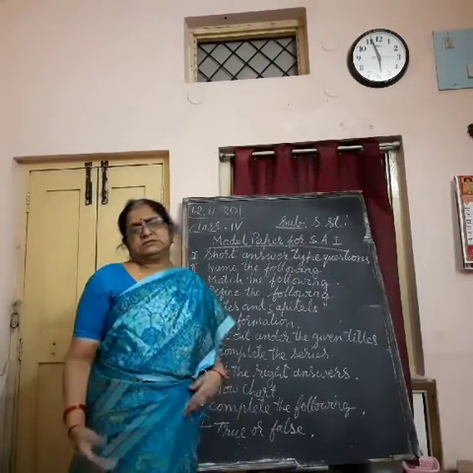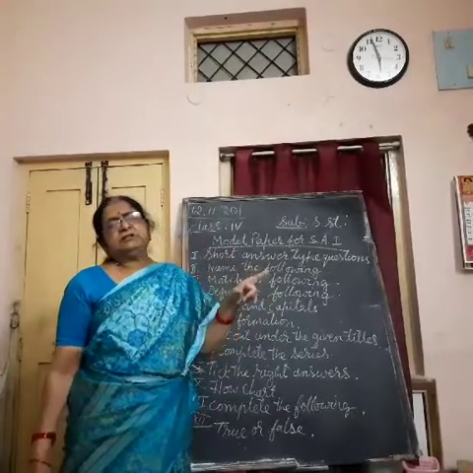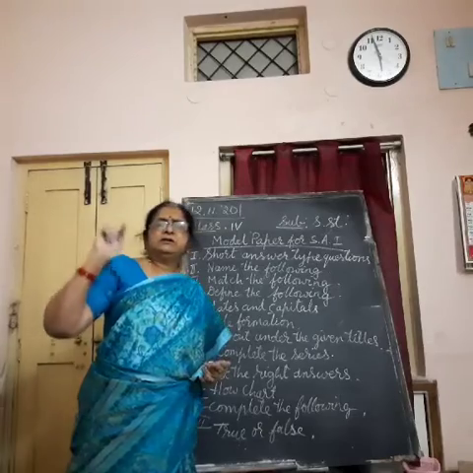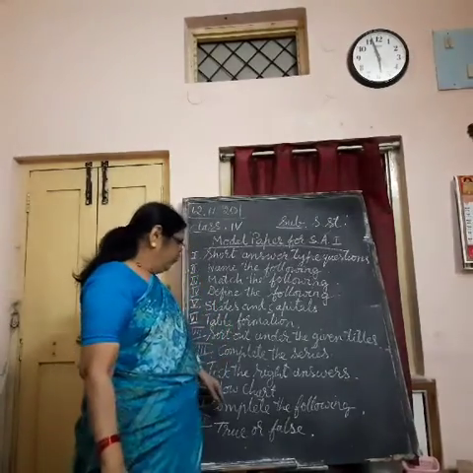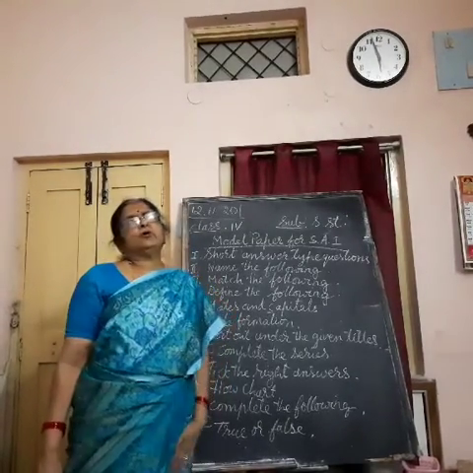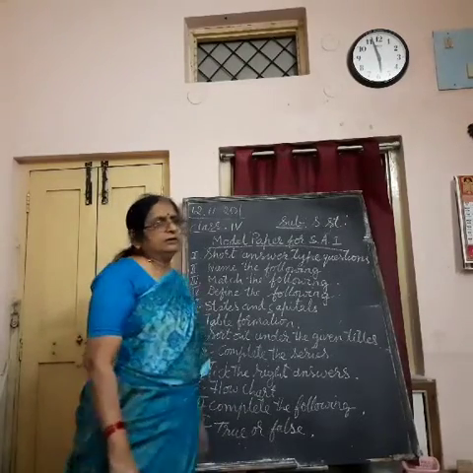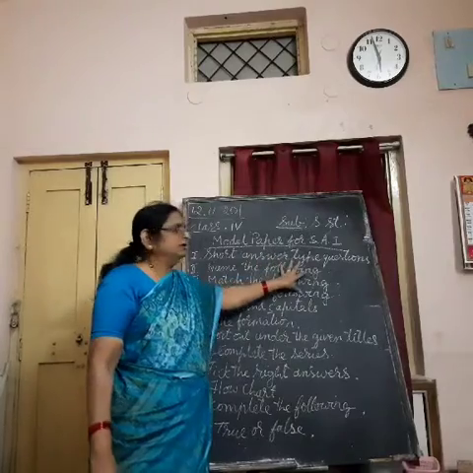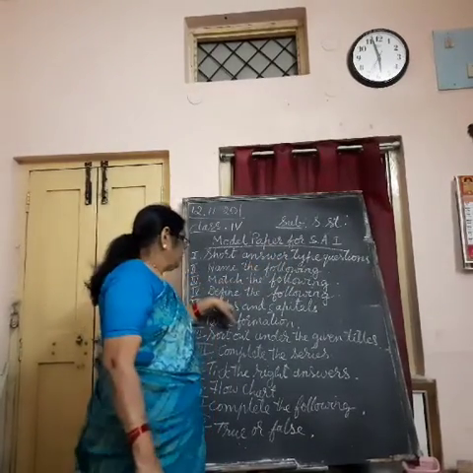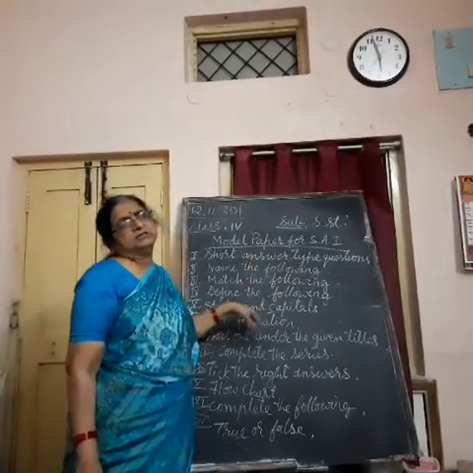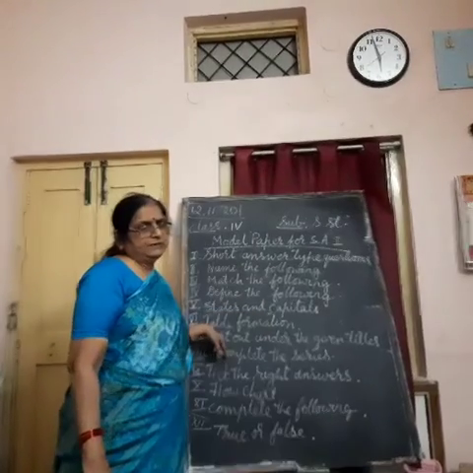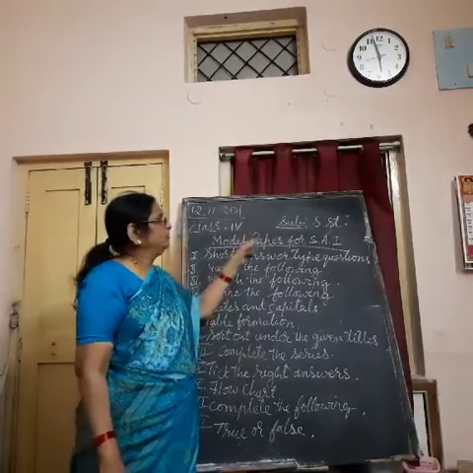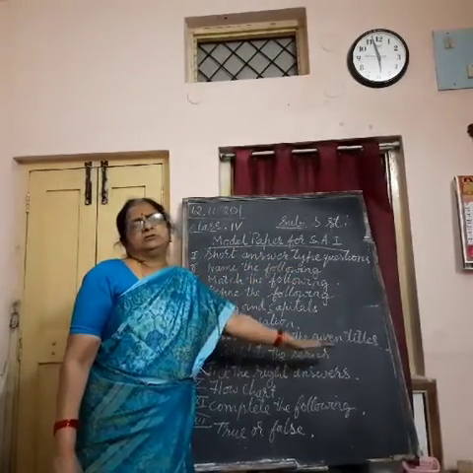Tick the right answers. I will write the dash, fill in the blanks, give 2 answers. One will be right, one will be wrong. You tick the right answer. Flow chart we have already done for Jammu and Kashmir. All the information will be given in the box. Down you are going to get the name of the state Jammu and Kashmir, capitals, then languages, festivals, all will be there. You have to write to the side of it.